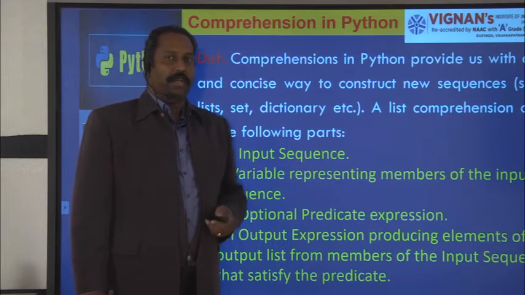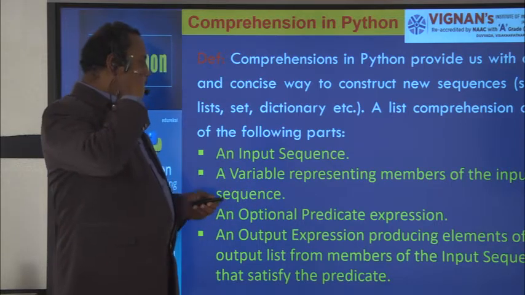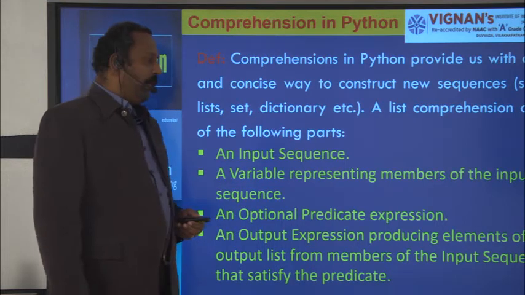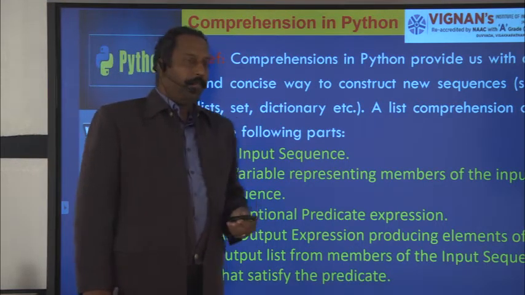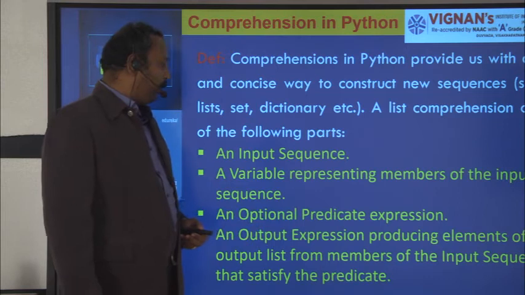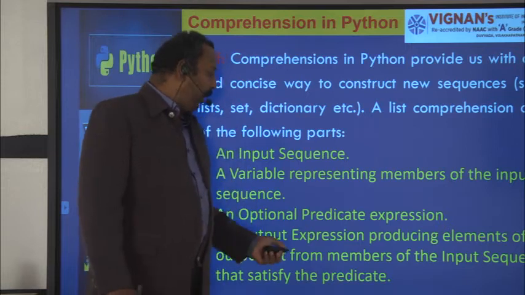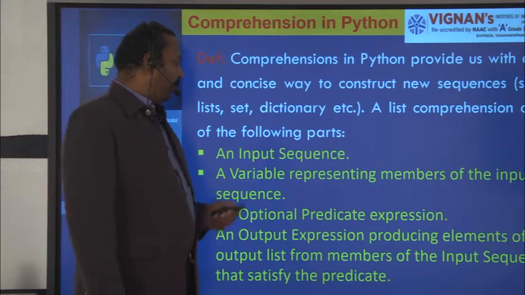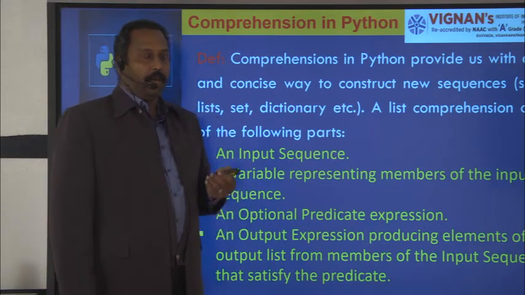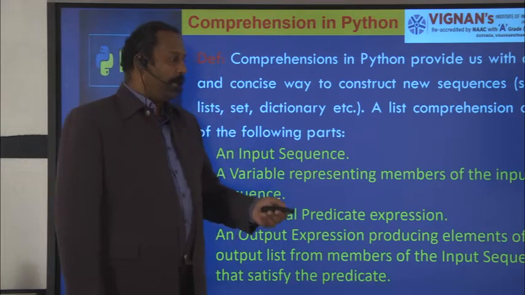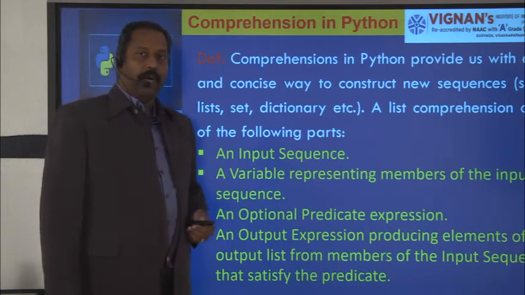So a comprehension consists of the following parts. The first part is the input sequence, next a variable representing members of the input sequence, and third is an optional predicate. That means the condition we have to specify here. We specify the condition in the predicate expression, and the last one is the output expression. The result will be specified in the output expression. So the first is the input sequence, the second is a variable, the third is the optional predicate, and the fourth is the output expression. These are the four parts of the comprehension.